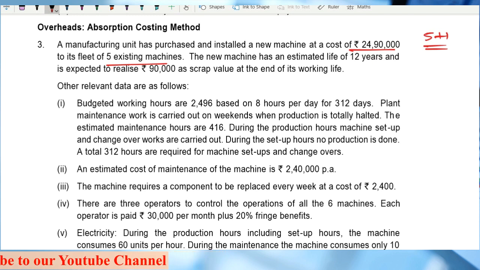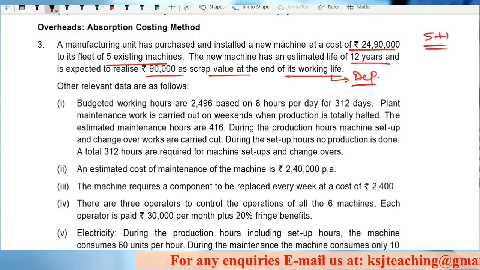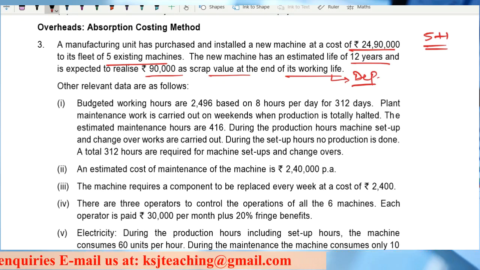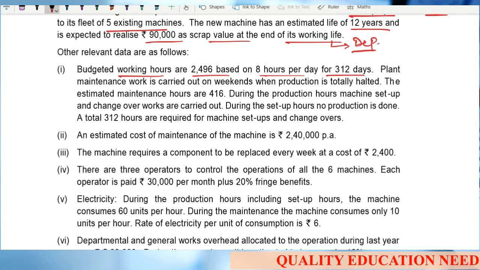The new machine has an estimated life of 12 years and is expected to realize 90,000 as scrap value at the end of its working life. Now, this information is to be used for the calculation of depreciation. And one thing is clear from this very part, that this is a question of machine hour rate. Other relevant data are as follows. Budgeted working hours are 2496, based on 8 hours per day for 312 days.